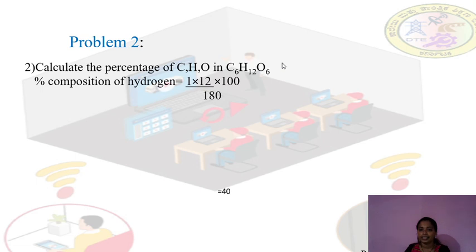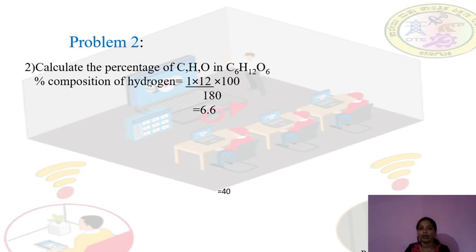Together it is 180. So the molar mass of glucose is 180, into 100 because we want it in percentage.